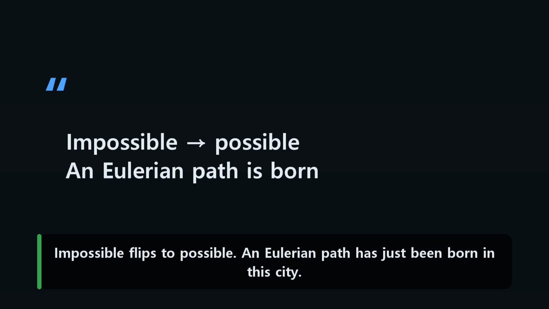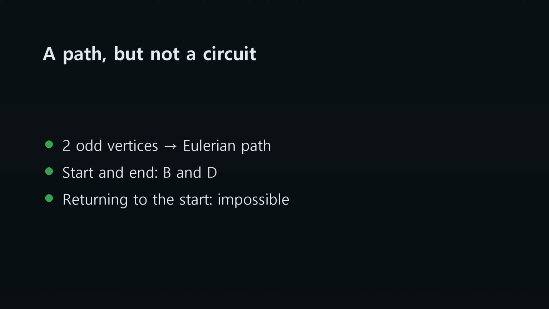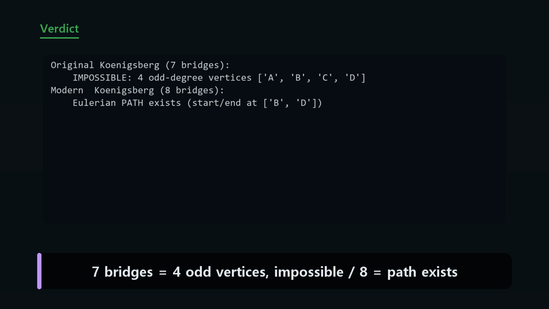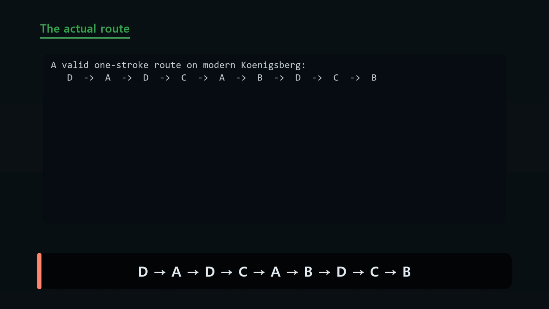Impossible flips to possible. An Eulerian path has just been born in this city. With one catch. It isn't a circuit that brings you back to where you started. The start and the finish have to be different. Let's verify it in code. With 7 bridges, impossible. With 8, a path exists. The actual route drops right out.